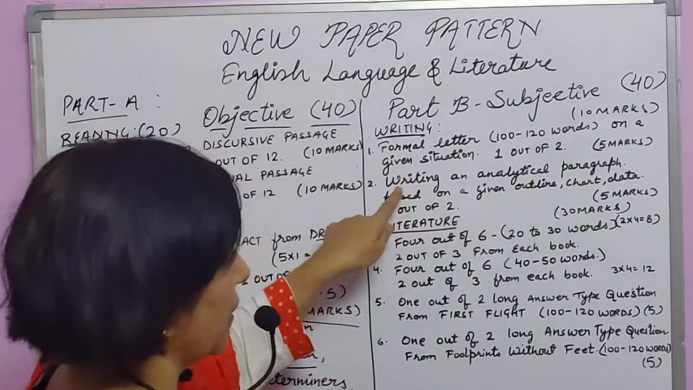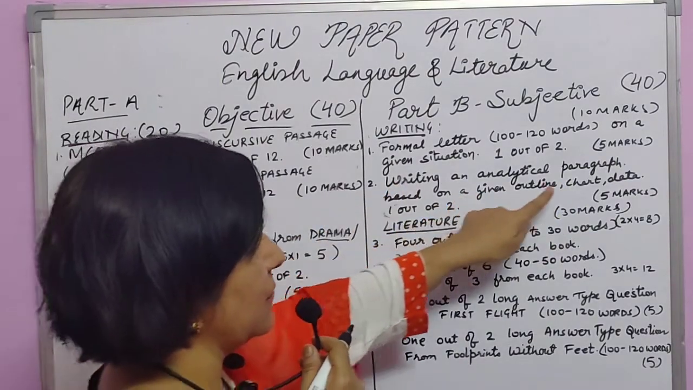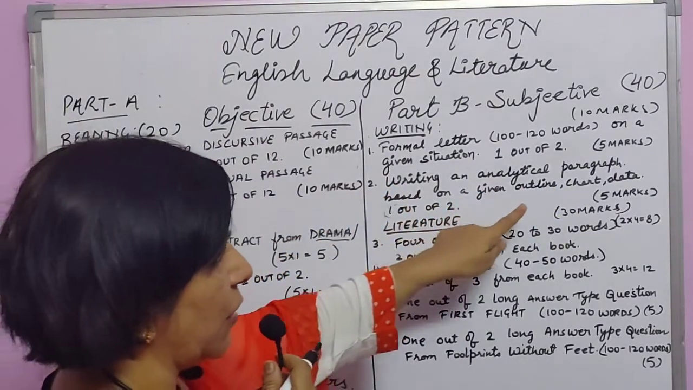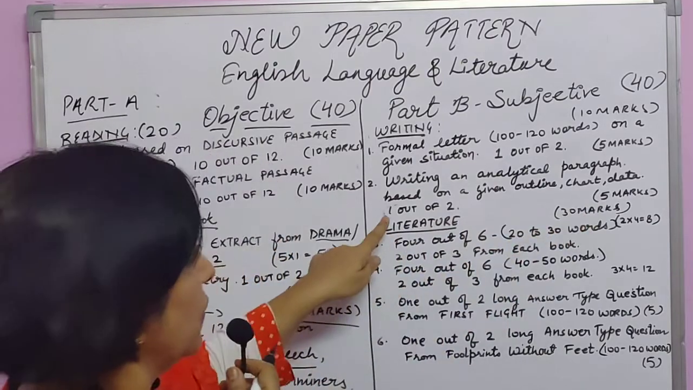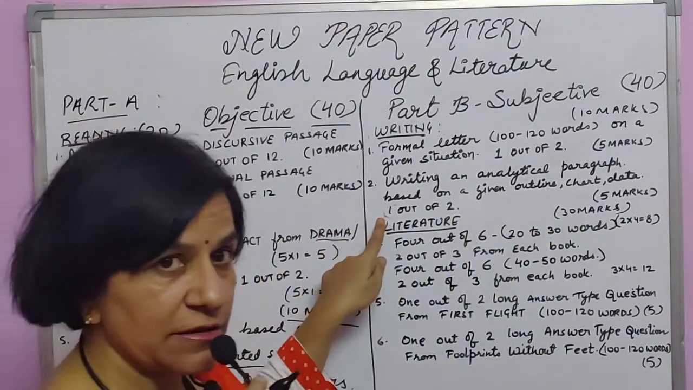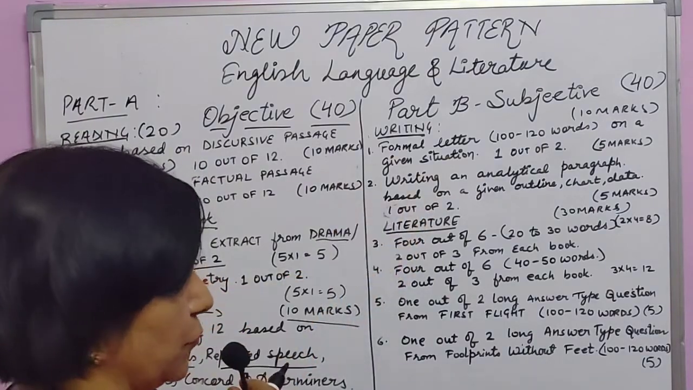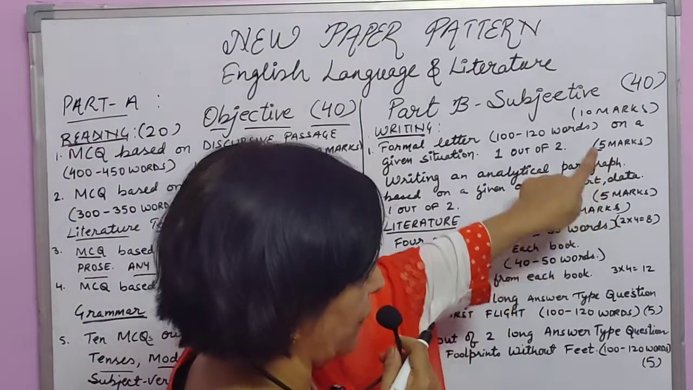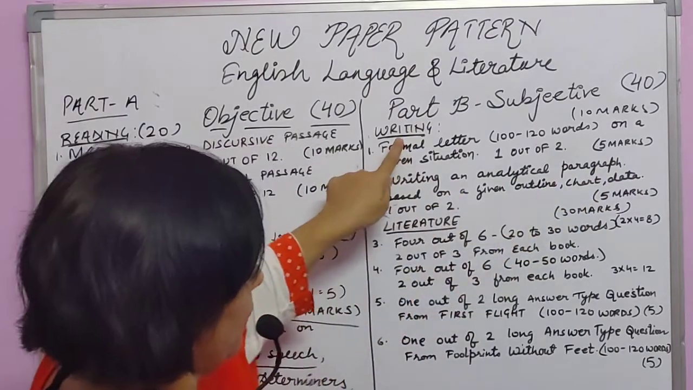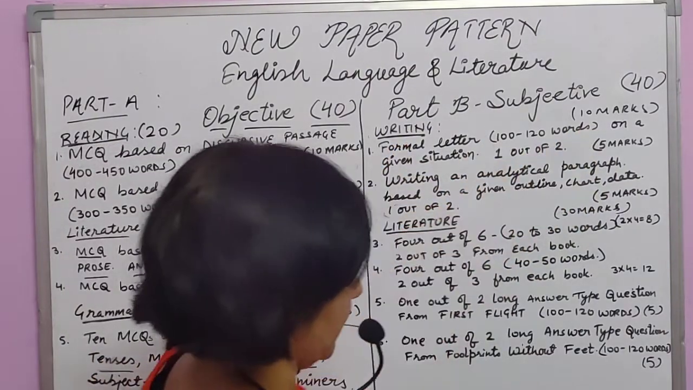5 marks. Then again, writing an analytical paragraph based on a given outline, chart, or data. So again 2 questions will be given to you and you will attempt 1 out of 2. It will be of 5 marks. So 5 plus 5, 10. Writing skill will be asked for 10 marks.